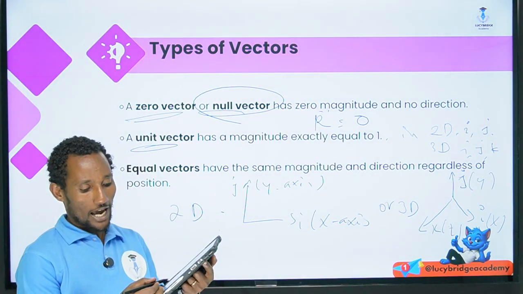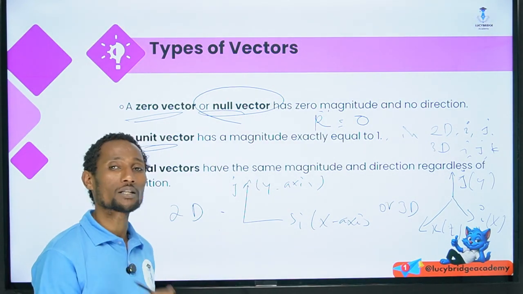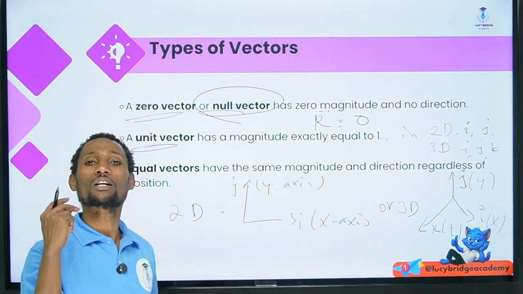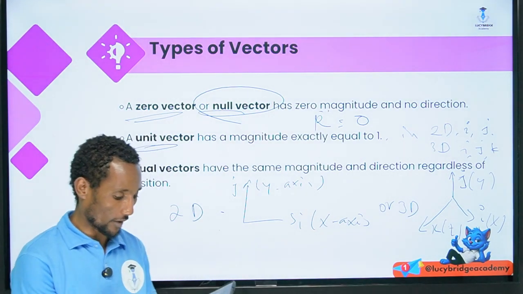Here, i is 1 unit in the x-axis, j is 1 unit in the y-axis, and k is 1 unit in the z-axis. In such a way, we have what? Unit vectors.